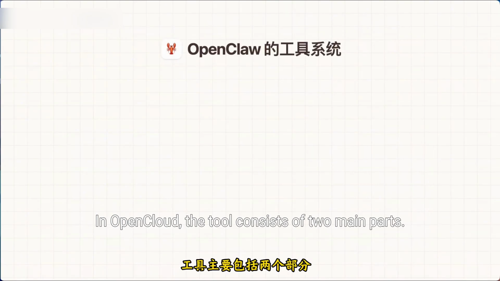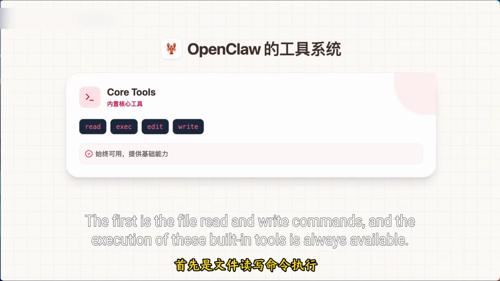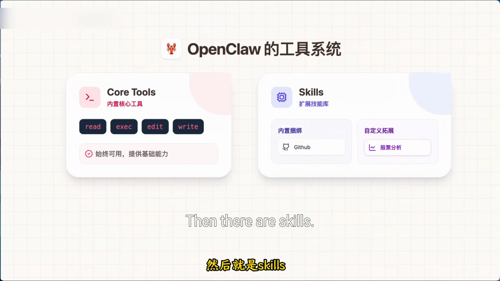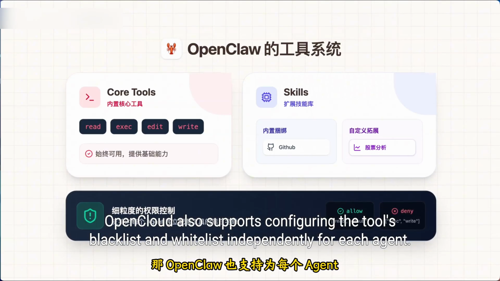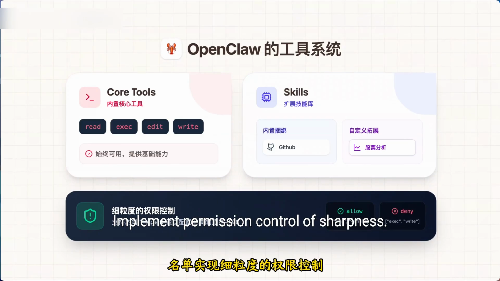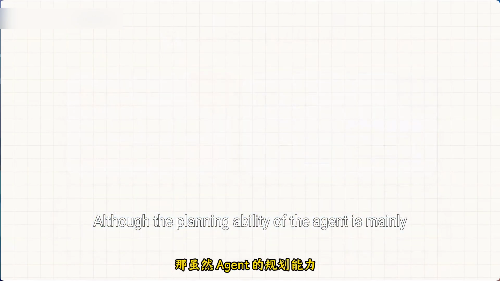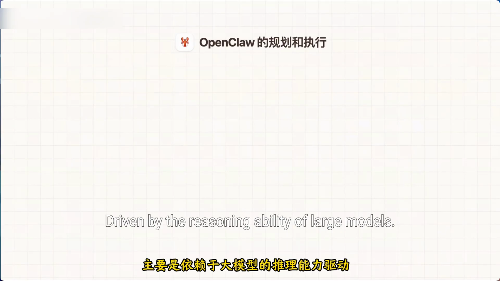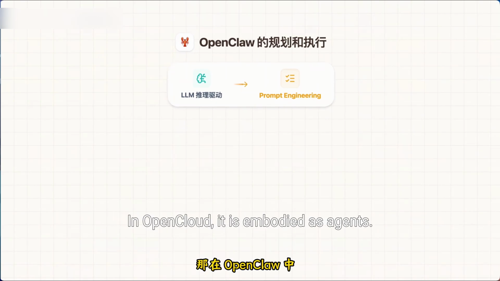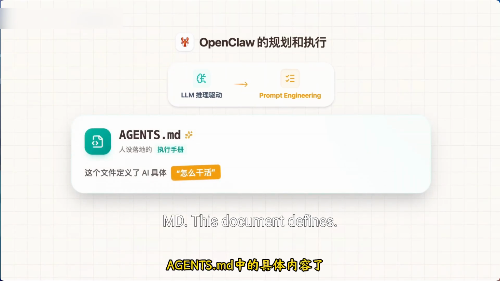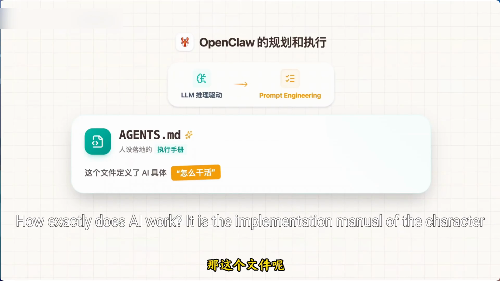In OpenClaw, the tools consist of two main parts. The first is the file read and write commands and execution; these built-in tools are always available. Then there are skills, which are also divided into built-in skills for bundled installation and skills for user self-expansion. OpenClaw also supports configuring the tool blacklist and whitelist independently for each agent, implementing fine-grained permission control. Although the planning ability of the agent is mainly driven by the reasoning ability of large models, it also relies on good prompt engineering. In OpenClaw, this is embodied as AGENTS.md. This document defines how exactly the AI works.